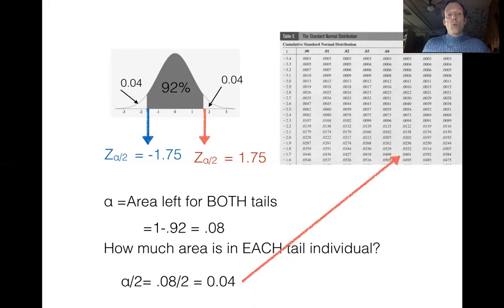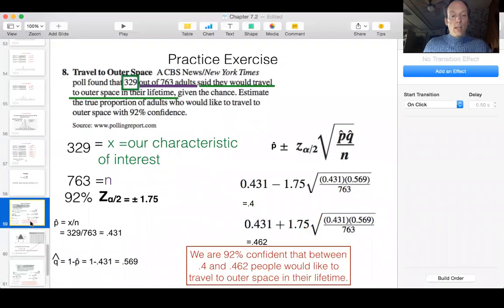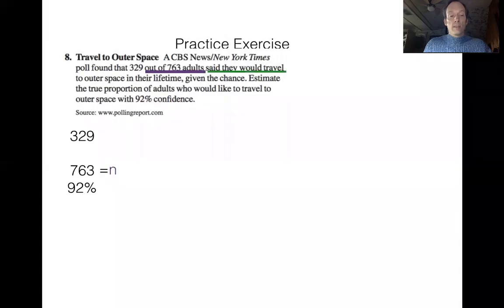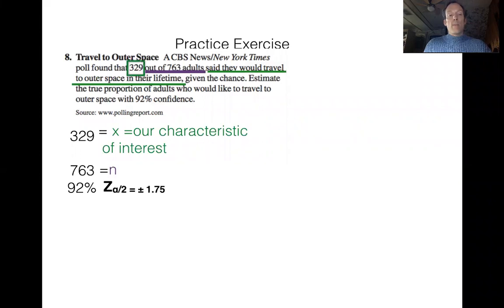Now I'm going to walk back to where I was in my previous slide, and bring it right back to where we were before. Okay, so our z-value was plus or minus 1.75. Before we can get into our formula, though, we also need to find our q hat and our p hat.